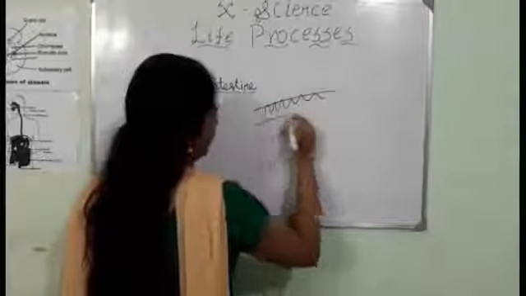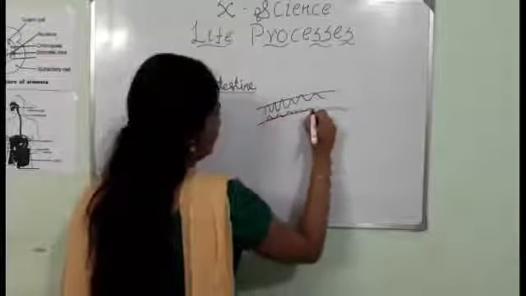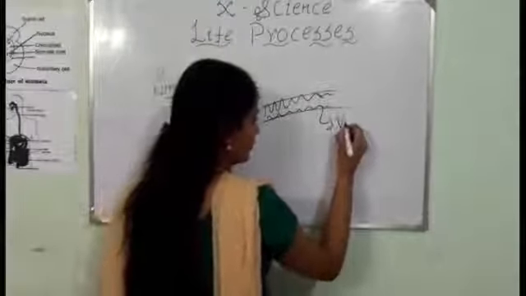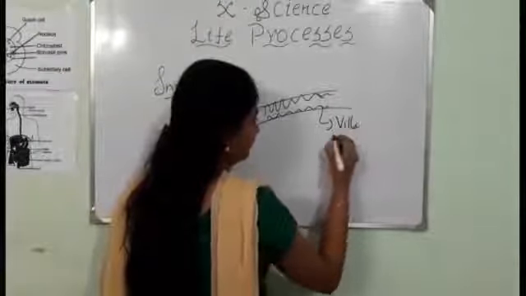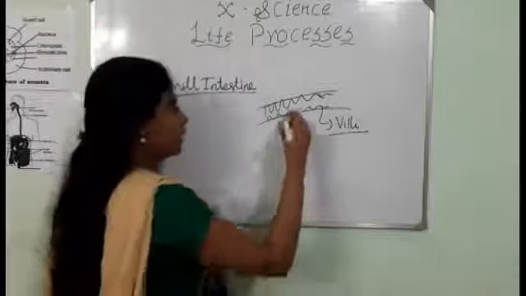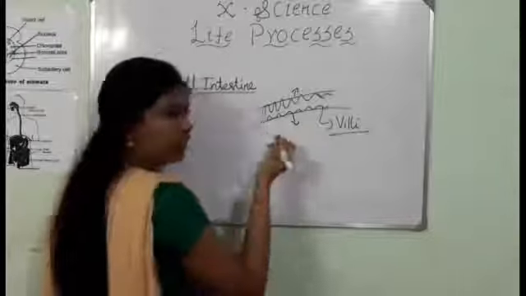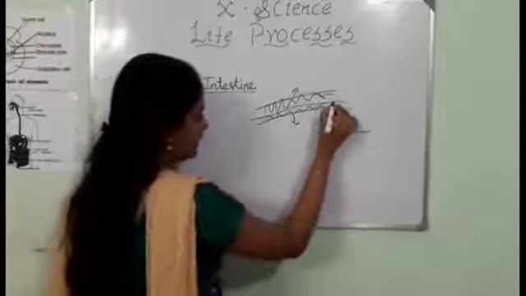If this is the ileum, you will have it like this. This is a finger-like projection, which is nothing but villi. This helps in broadening the small intestine so that the food can easily transfer.